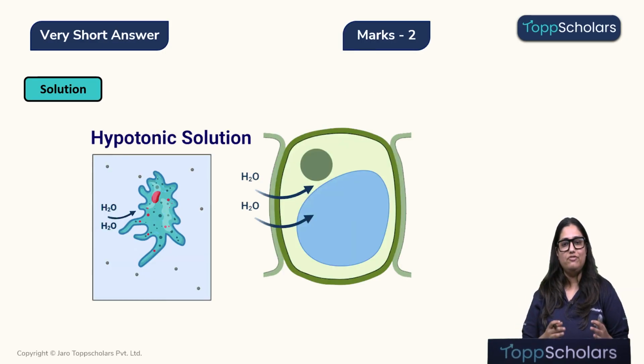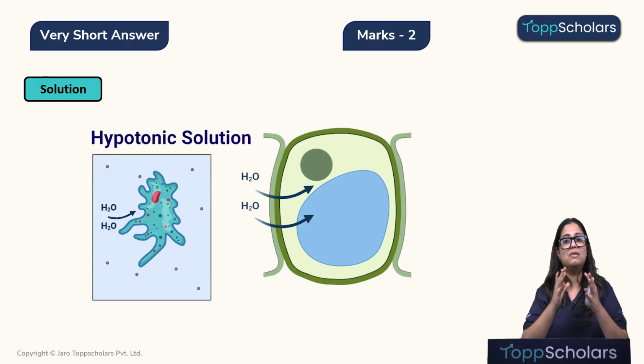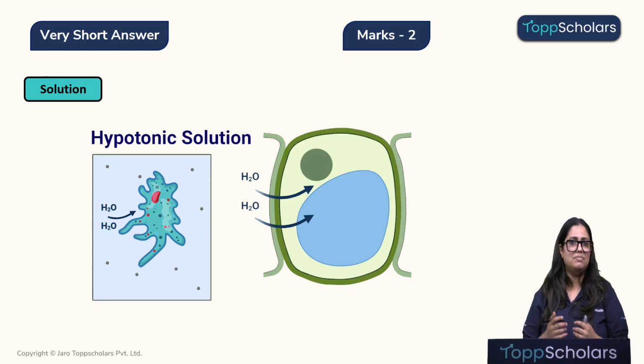Children, over here, we have placed the amoeba and the onion cell in a hypotonic solution. So this is the amoeba in a hypotonic solution and this is the onion cell in a hypotonic solution. Now children, what happens is that because of osmosis, the water will move from the solution into the amoeba, and as a result the amoeba will start swelling in size. And the same thing will happen over here, the water will start moving inside the onion cell.